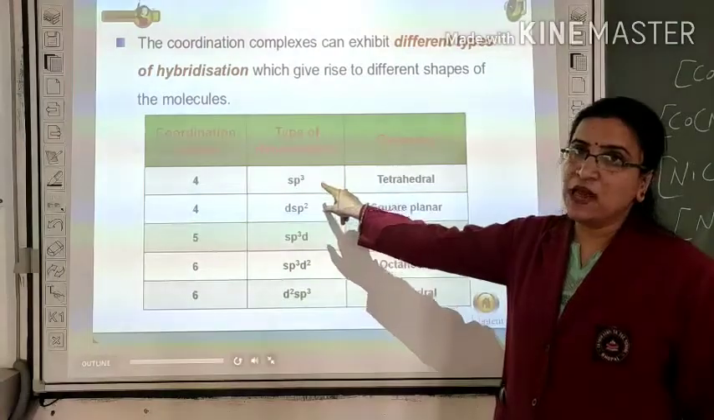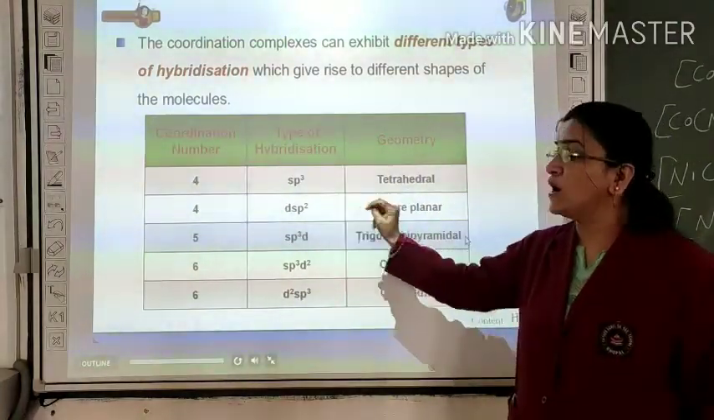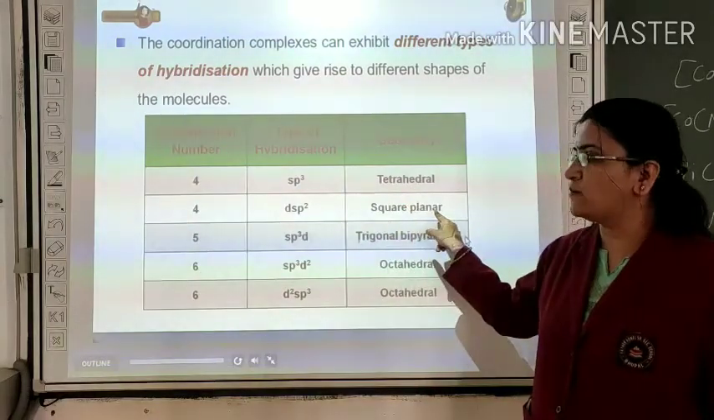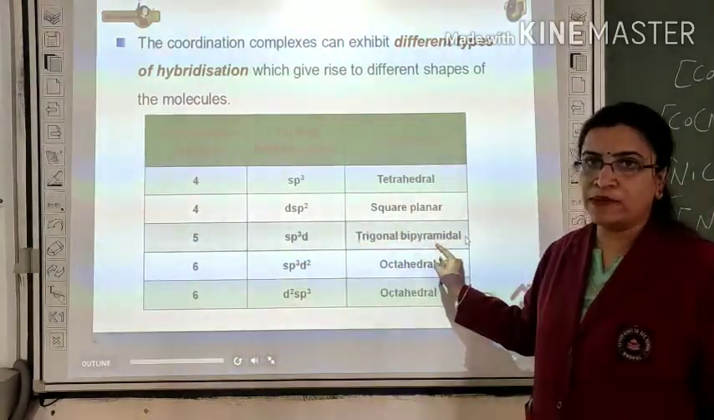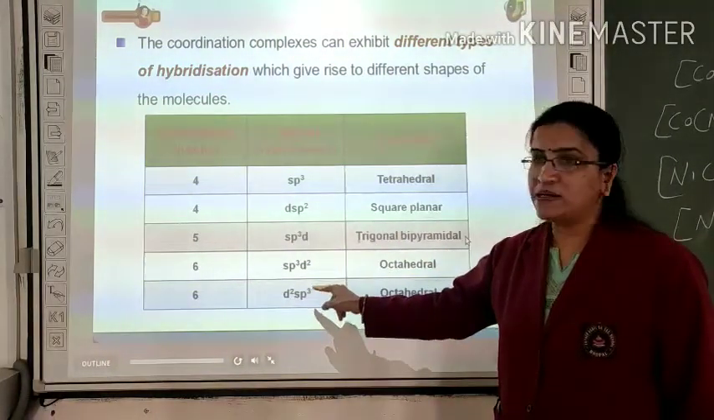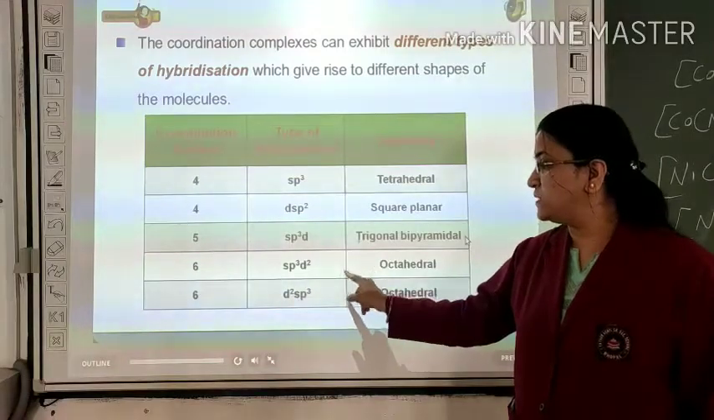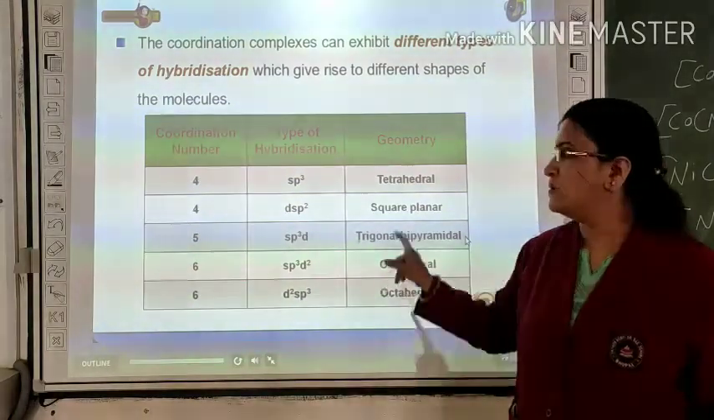For sp3 hybridization, the geometry is tetrahedral. For dsp2 hybridization, the geometry is square planar. For sp3d, it is trigonal bipyramidal. But sp3d2 and d2sp3 both have the same geometry, that is octahedral.